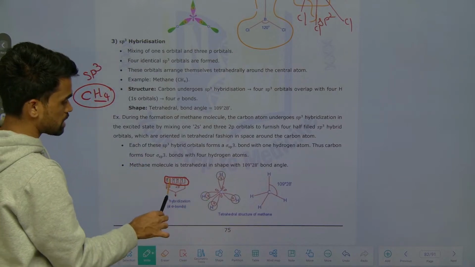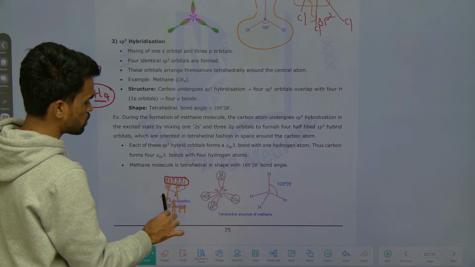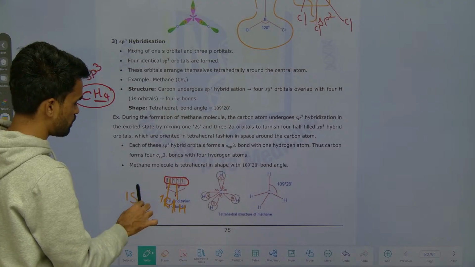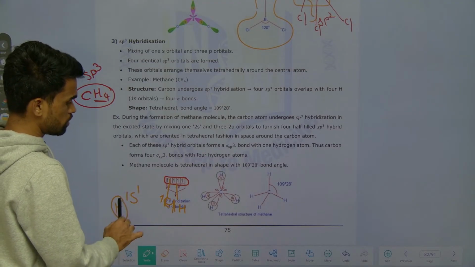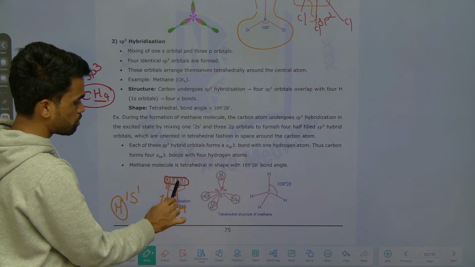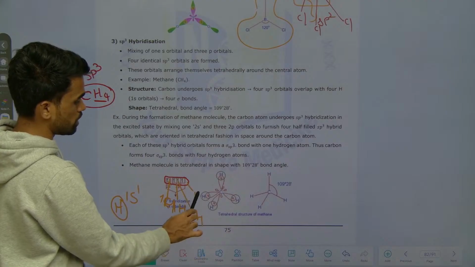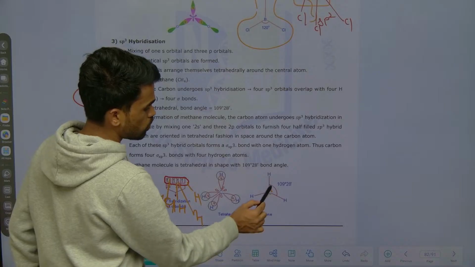Now each of these electrons will get paired up with 4 hydrogen atoms, because hydrogen has 1s1 electronic configuration. For each hydrogen atom, that 1 electron of hydrogen and 1 electron of this carbon will get paired up, making 4 bonds in this way. So you will get a methane molecule like this. So what is the geometry here?